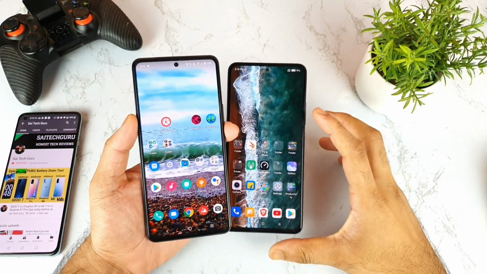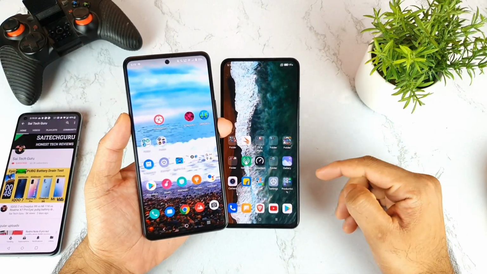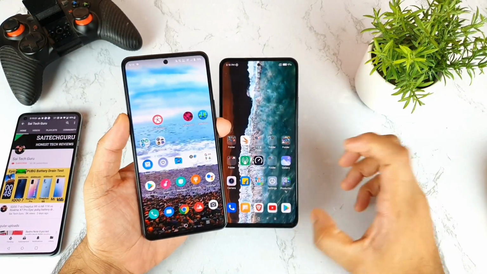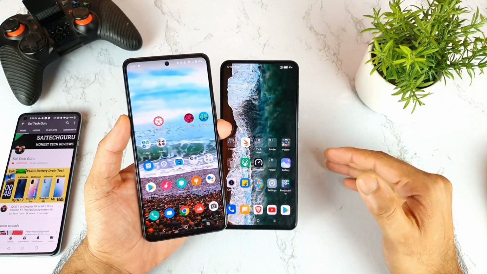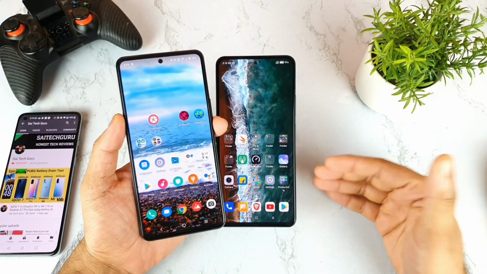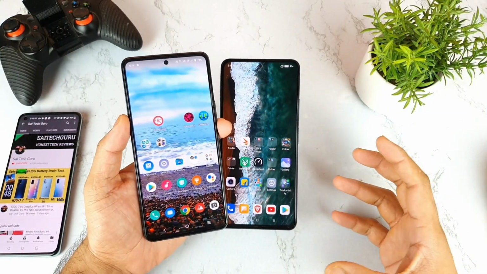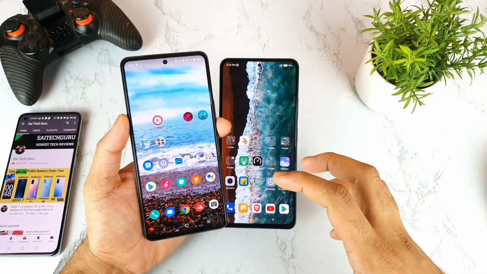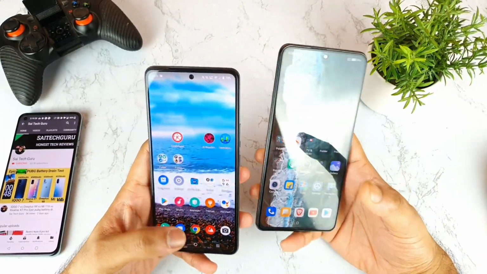The reason I'm doing this video is that I got plenty of messages asking whether this phone supports 960 fps or not, whether this phone supports wide angle video recording at the same time as recording with the main camera, and whether you can change the lenses between recording or not. I'm getting plenty of these kinds of questions, so I thought of making a separate camera comparison between both phones only in terms of the features. So let's get started, friends.